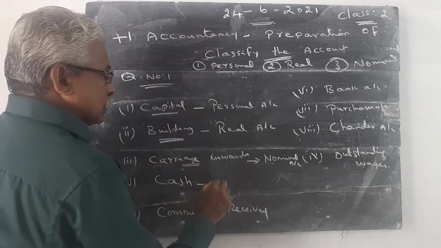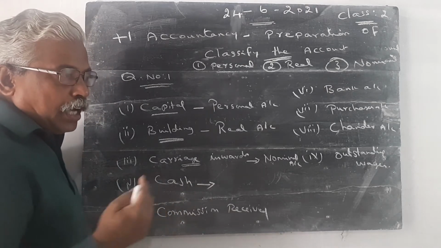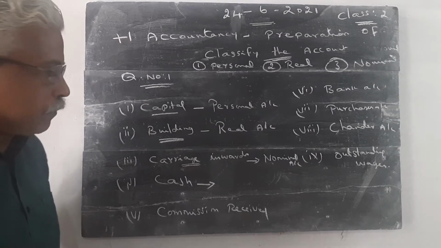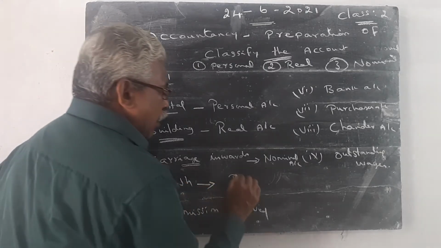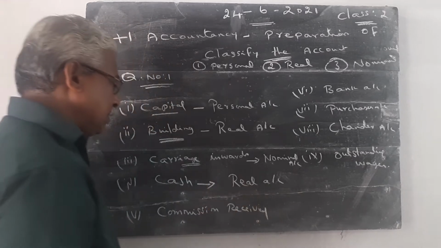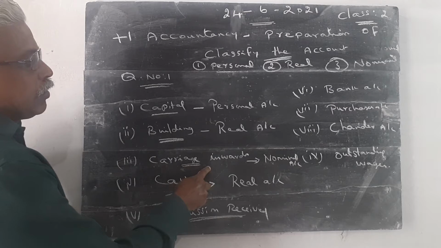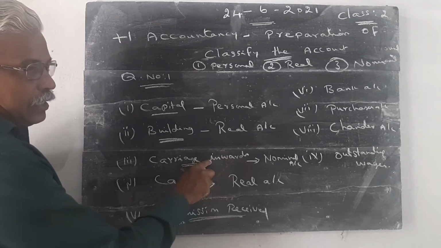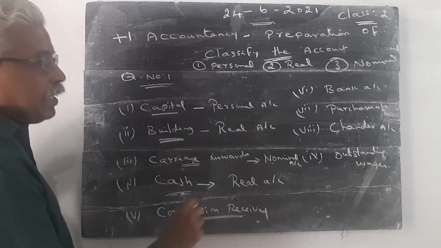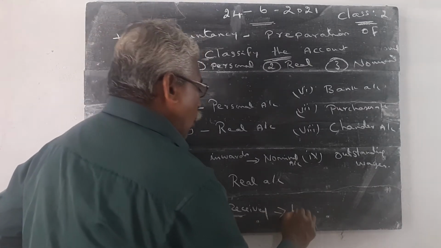Then cash. Cash means asset. If I have 10,000 rupees, it is an asset. So cash is the real account. It is considered an asset. Commission received is just like carriage inwards. Carriage inwards is an expenditure, but commission received is an income. So commission received is the nominal account.